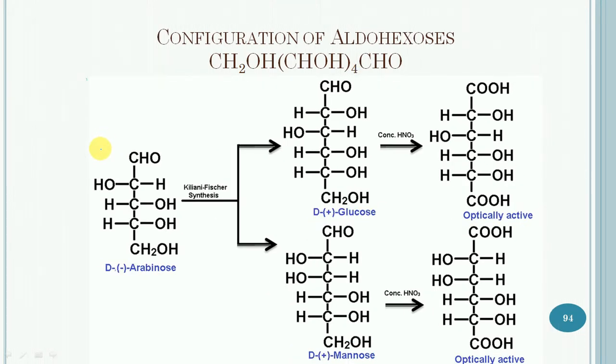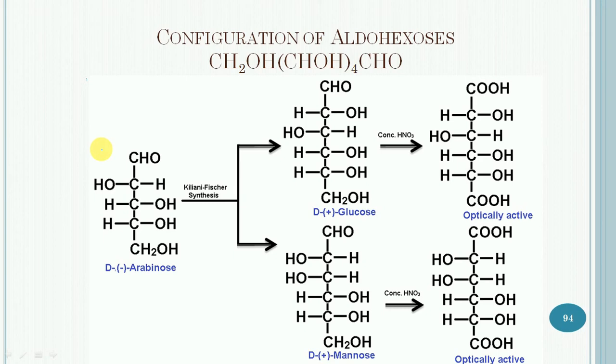Next is the case of configuration of aldohexose. The aldohexose have 4 dissimilar stereocenters at carbon number 2, 3, 4 and 5 in their molecule, and therefore a total of 16 stereoisomeric forms are possible.